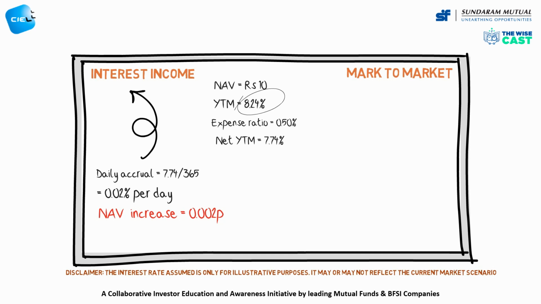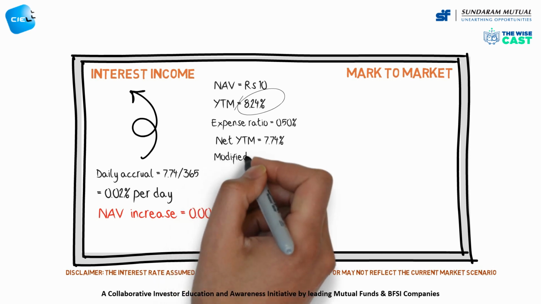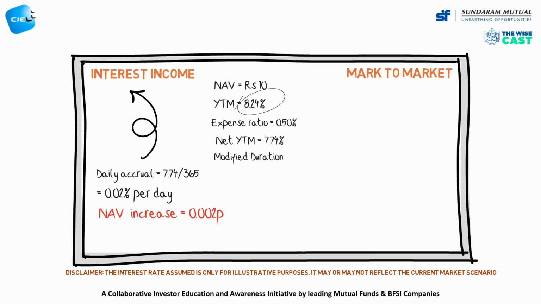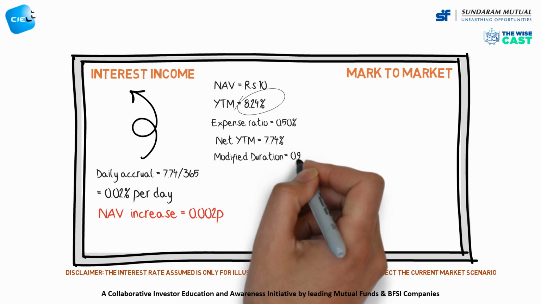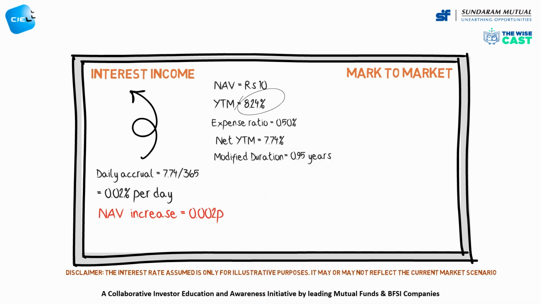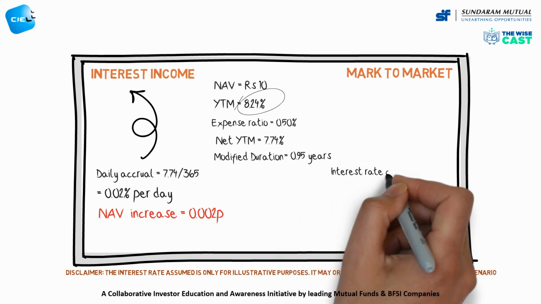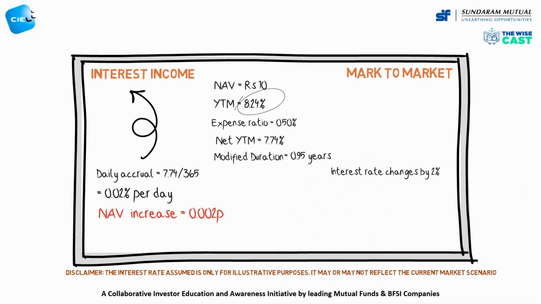Debt funds have to revalue their portfolios every day. The extent of volatility created by marking to market is measured by modified duration. Now let's assume that the modified duration for the fund was 350 days or 0.9589 years. Now if the interest rate changed on a single day by 2%, as it happened on the 15th of July 2013, the NAV would drop.